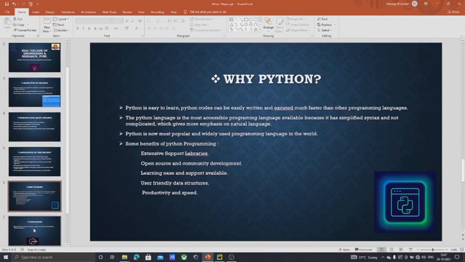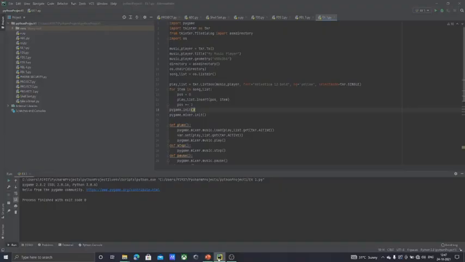Why Python? Python is easy to learn. Python code can be easily written and executed much faster than other programming languages. Python is the most accessible programming language available because it simplifies syntax and is not complicated, which gives more emphasis on natural language. Python is now the most popular and widely used programming language in the world. Some benefits of Python programming: extensive support libraries, open source and community development, learning ease and support available, user-friendly data structure, productivity and speed. Now we are going to see the code of this project.